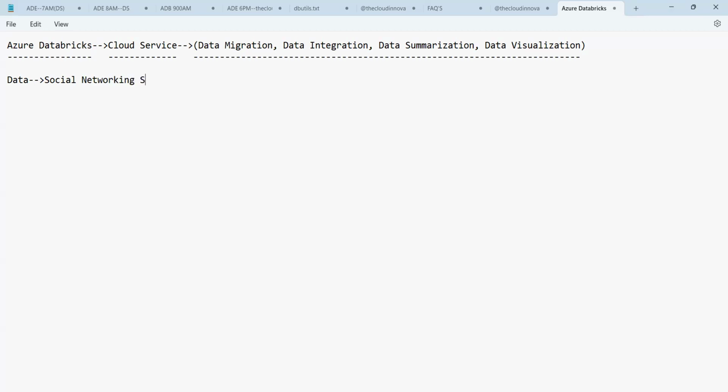We get the data from the social networking sites. That is nothing but we can say Facebook.